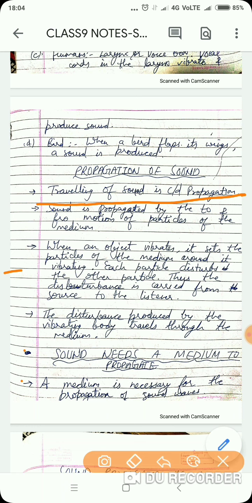First of all, come to the solids. If I am saying that sound can travel through solids, how will I be able to prove this? What I have done for this activity, I'm having a table in front of me and I'm tapping on one end of the table, or I'm striking it from one end. And another person is standing at the other corner. Will he be able to hear the sound if I tap on this end? Yes, he or she will be able to hear the sound.